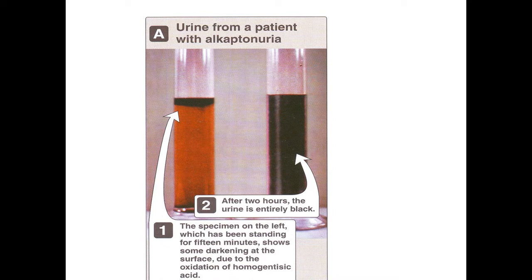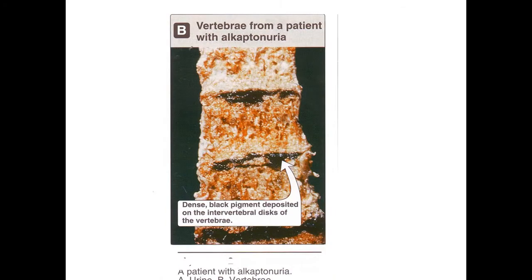Urine from a patient with alkaptonuria, if you examine the specimen, starts turning black from the top, and slowly after 1 to 2 hours the urine completely becomes black in color, because of the formation of alkapton bodies.